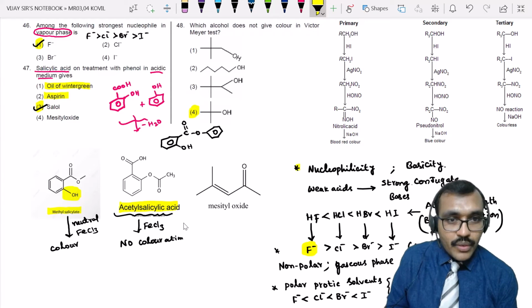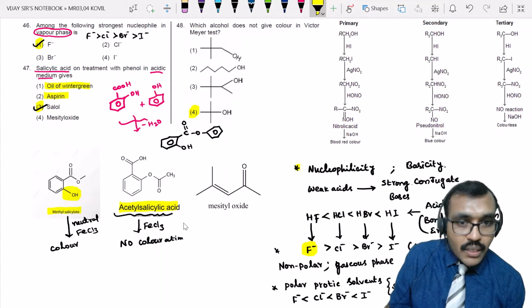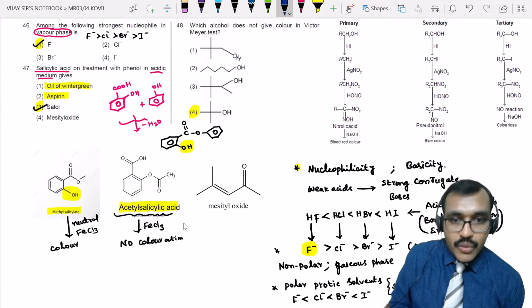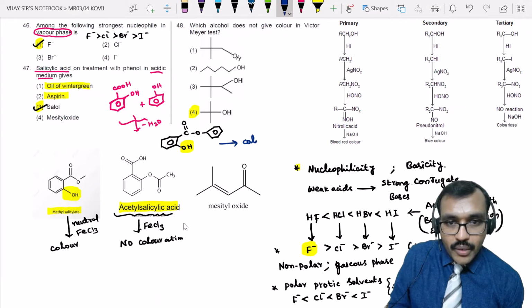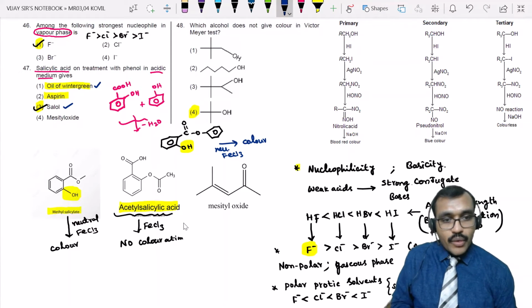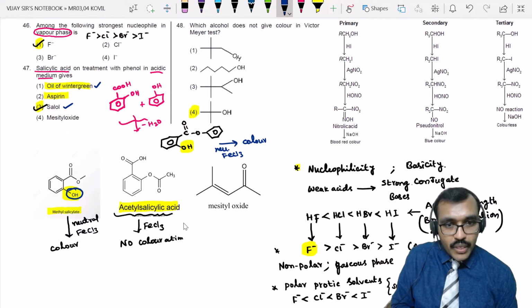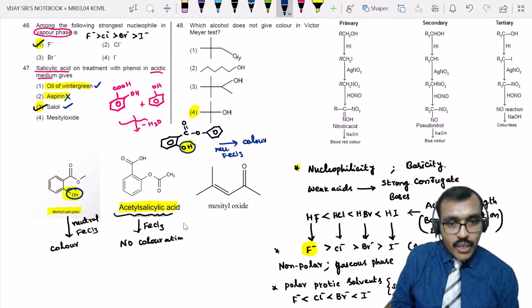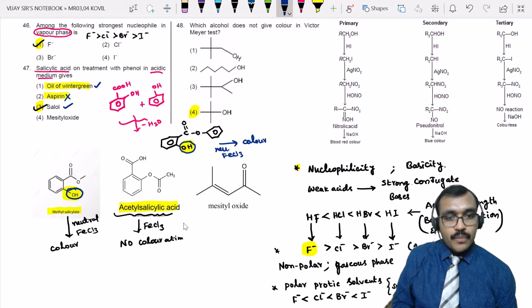Salol also gives color with neutral ferric chloride. Salol as well as oil of wintergreen give color with neutral ferric chloride due to the presence of this phenolic OH. Aspirin does not give color with neutral ferric chloride because of the absence of this OH group.